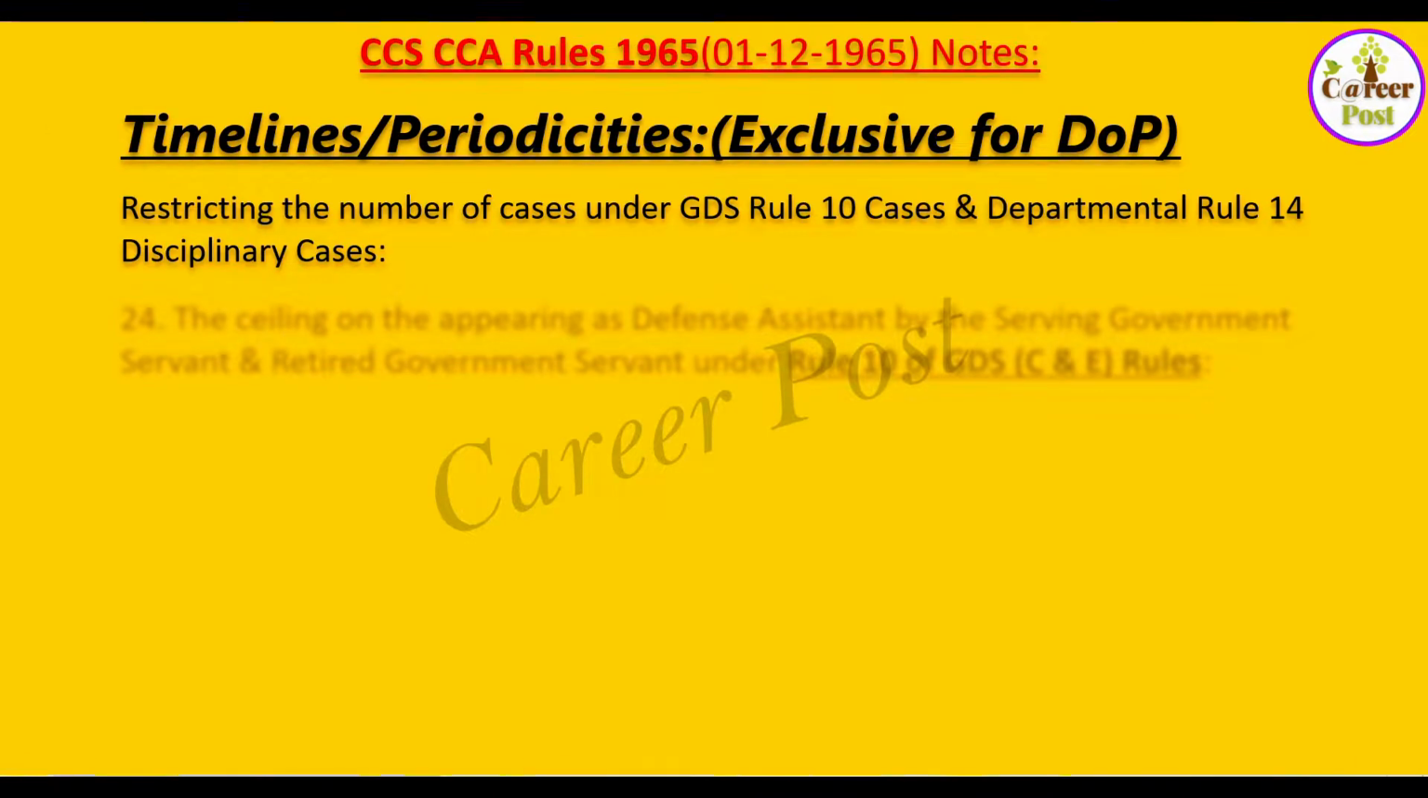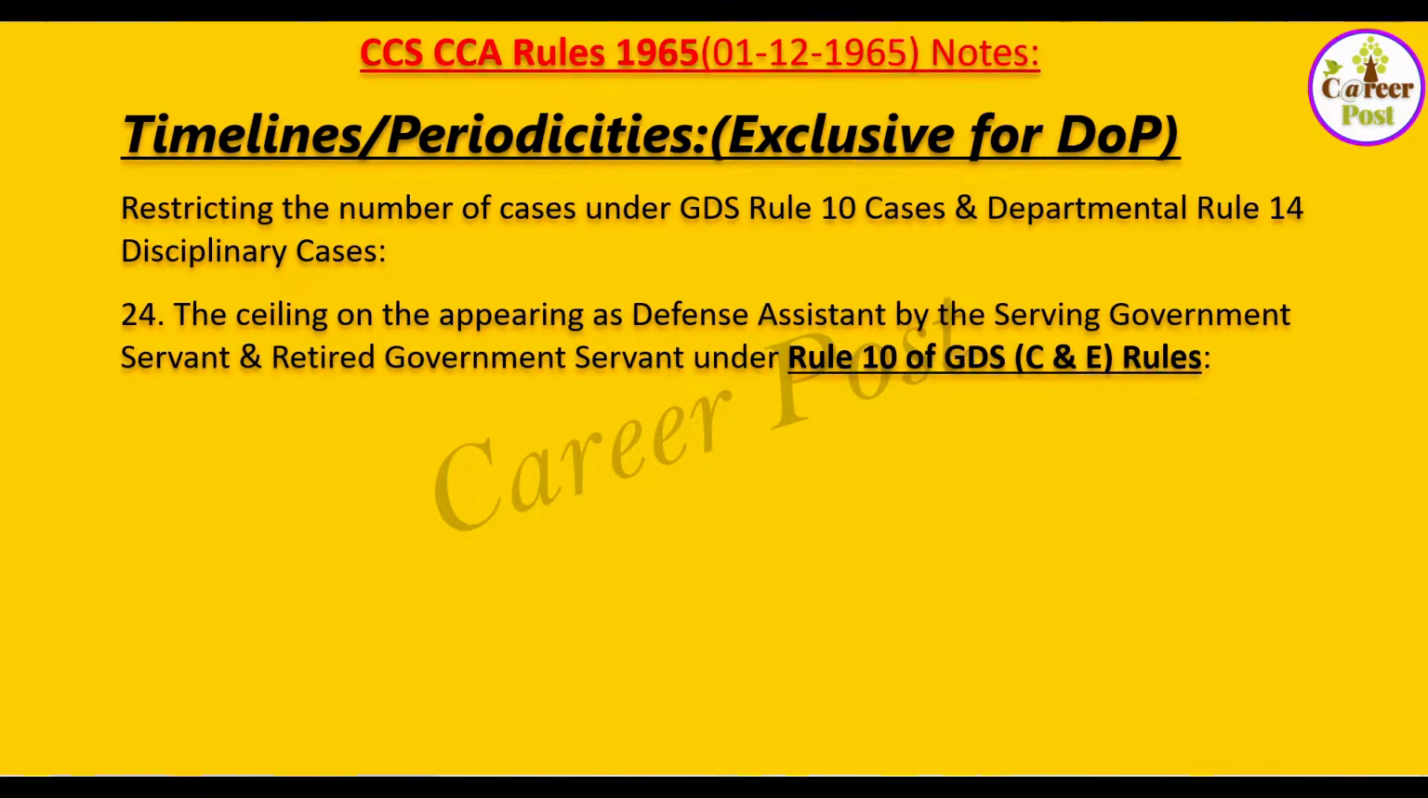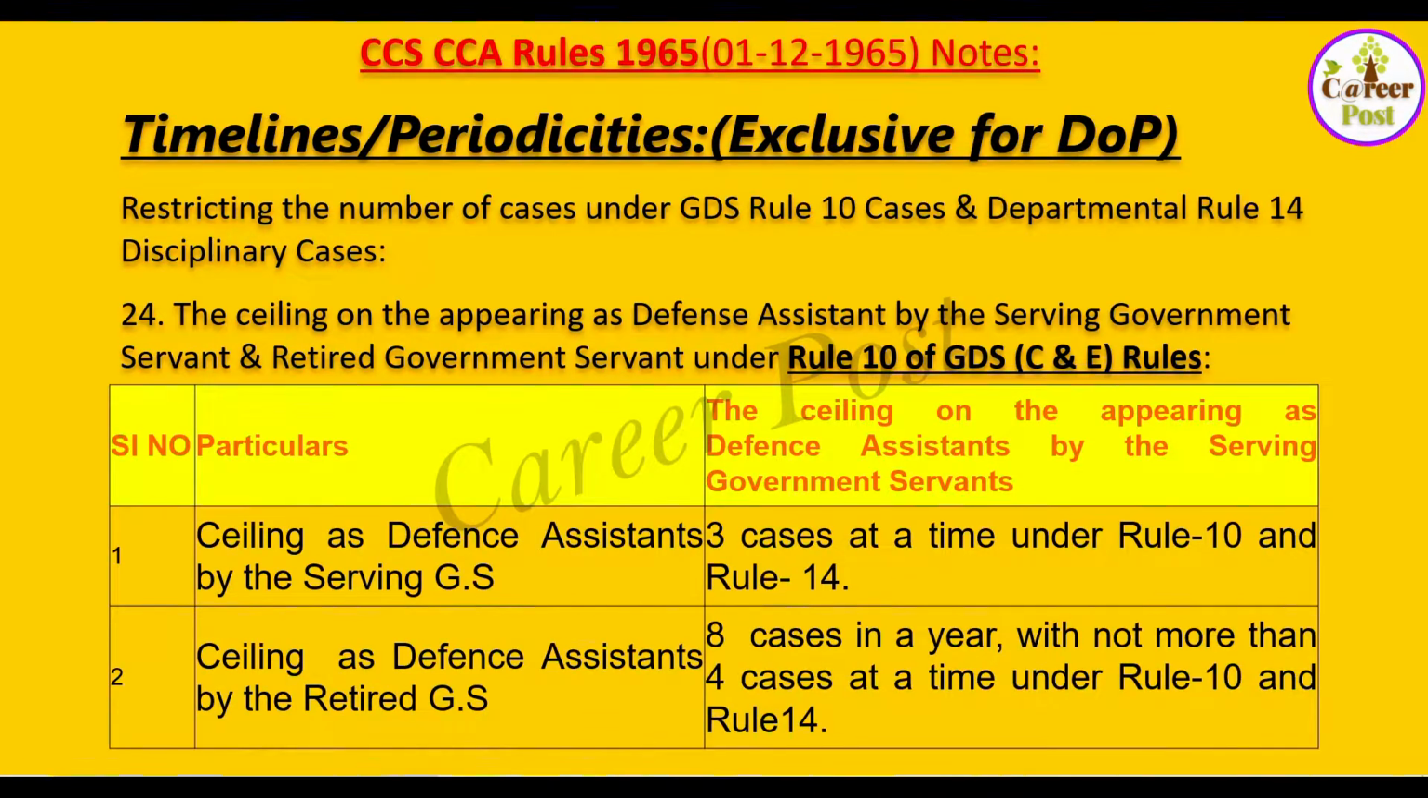Now some timelines and periodicities exclusively for the Department of Posts. Restriction on the number of cases under GDS Rule 10 cases and Departmental Rule 14 disciplinary cases. The ceiling on appearing as defense assistant by serving government servant and retired government servant under Rule 10 of GDS Conduct and Engagement Rules: the ceiling as defense assistant by a serving government servant will be 3 cases at a time under Rule 10 and Rule 14 together.